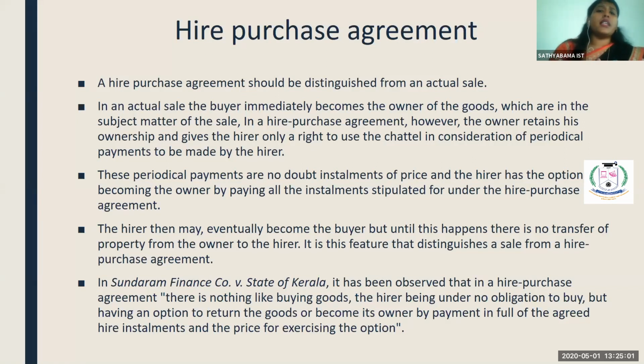That is the reason why you can see the endorsement in many RC books. If you have an RC book, just go through it. In case you have purchased that particular vehicle through any loan system, there will be an endorsement called hypothecation, in which the RC book mentions that it is hypothecated with so and so bank.